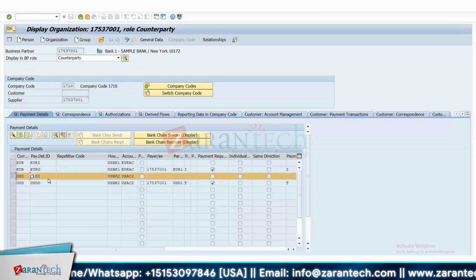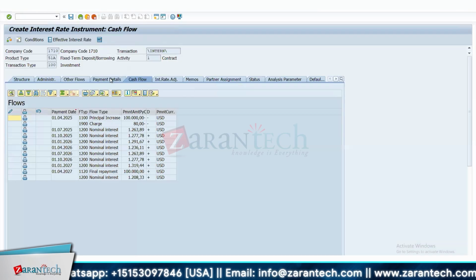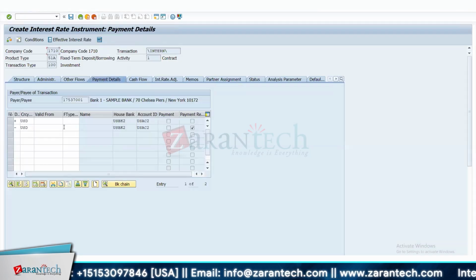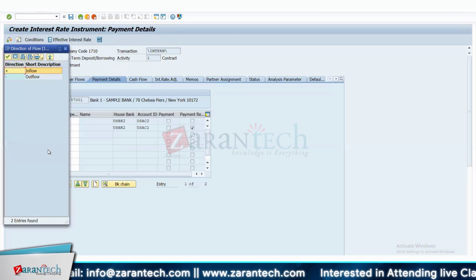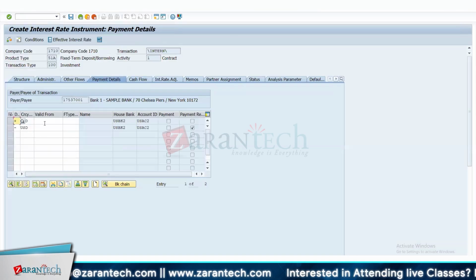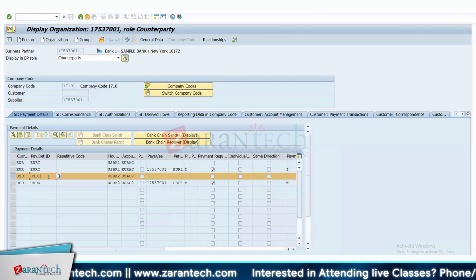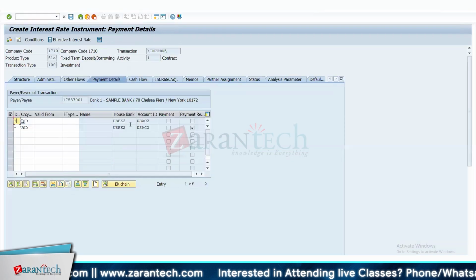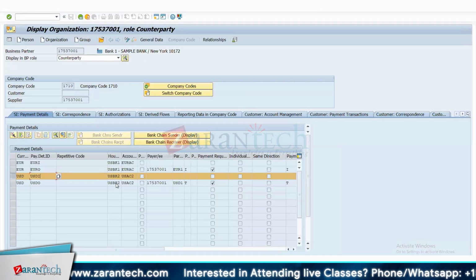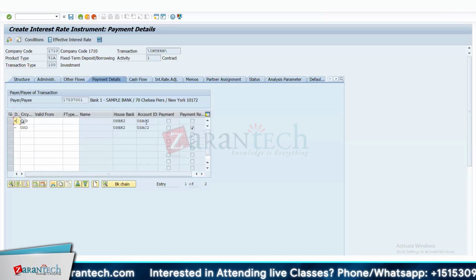As you can see here, we have the payment details tab, and in the payment details tab, it actually creates two transactions. One is for outflow and one is for inflow. This plus stands for inflow and minus stands for outflow. So here we have inflow, which is USBK2, and outflow is also USBK2. So both the house bank and the account IDs have got defaulted.